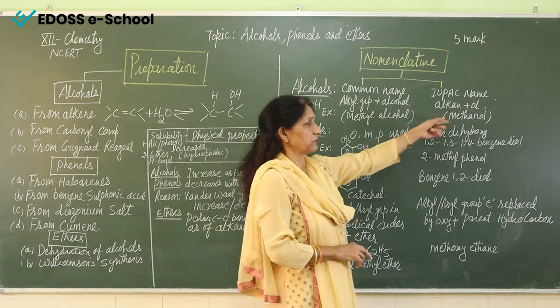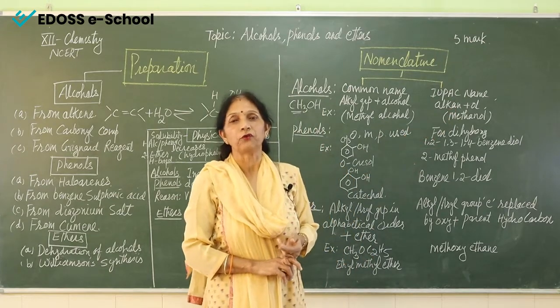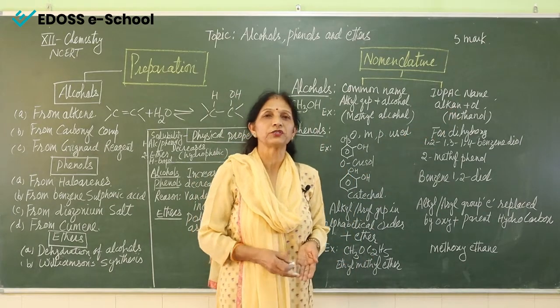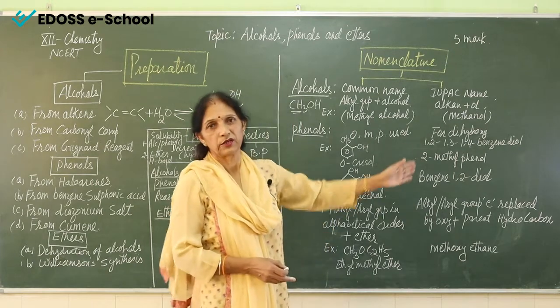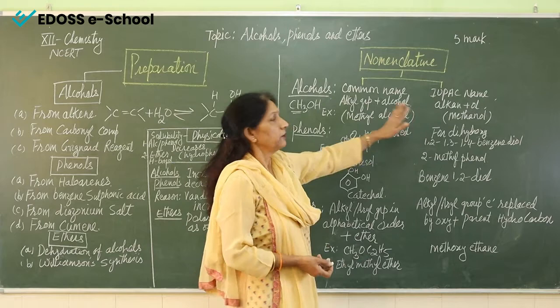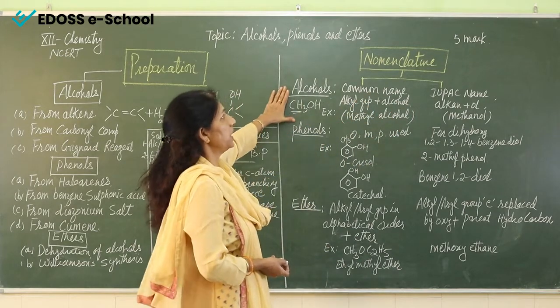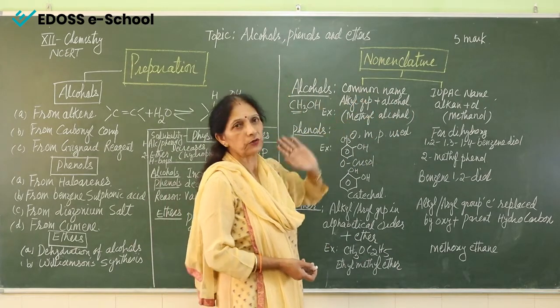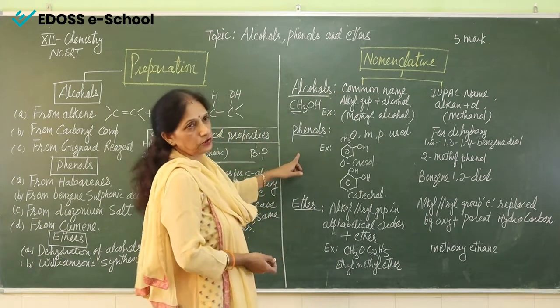According to this, we also have to mention the position of the OH group, whether it is on the first position, second position, third position, and so on, like 1-ol, 2-ol. In this way we can give the common name and IUPAC name to alcohols. Now coming to the phenols.